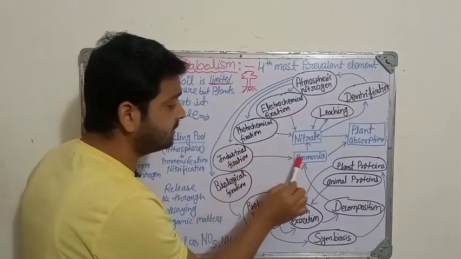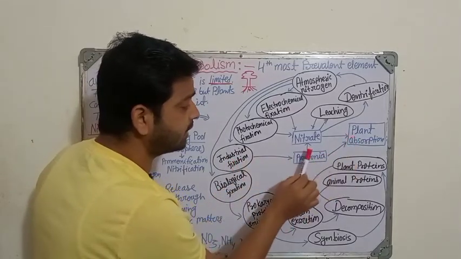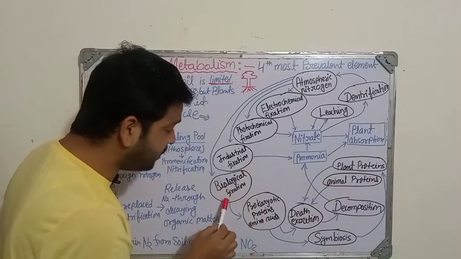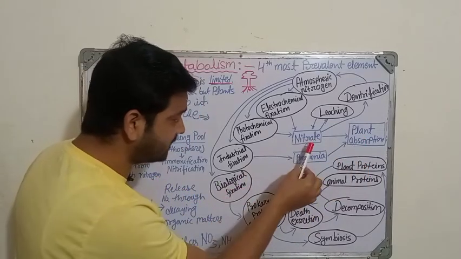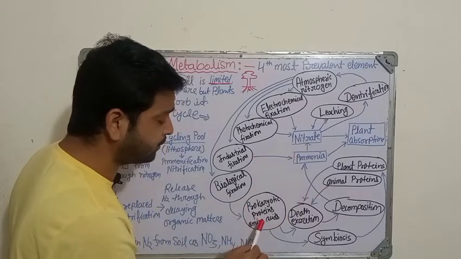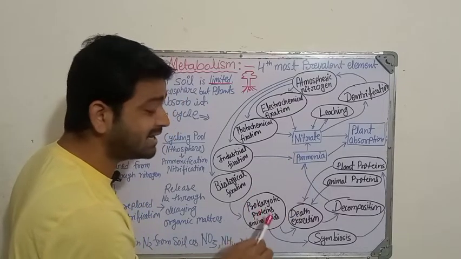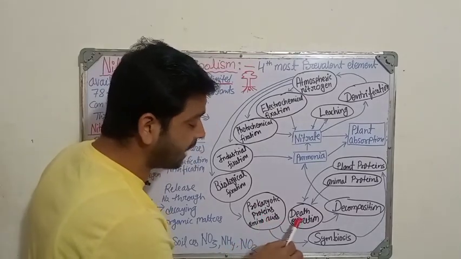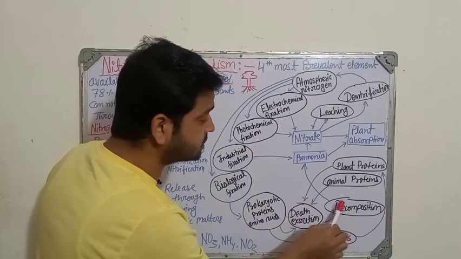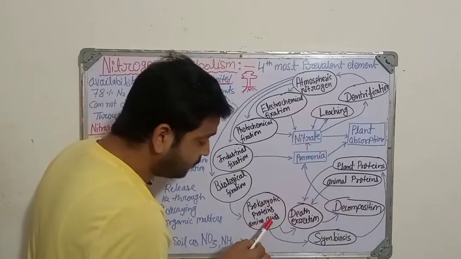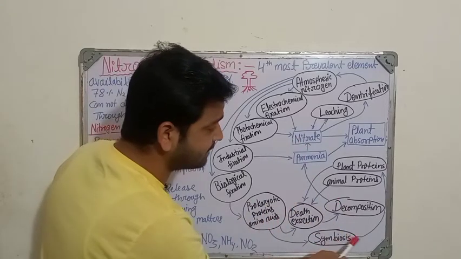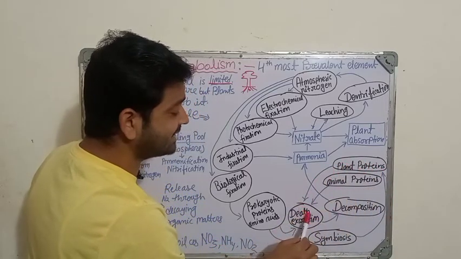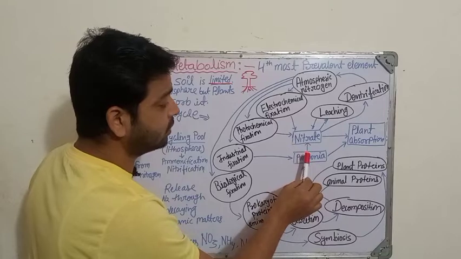From industrial fixation, it will become ammonia, and ammonia also can be used, and ammonia will become nitrate, and nitrate can be used by the plant, okay? After biological fixation, it will not convert directly here. It will go to prokaryotic protein and amino acids, because these are living cells, living organisms, okay? Then it goes to death excretion. After their death, it will decompose, then ammonia, then nitrate. In the same way it goes to symbiosis, and symbiosis is connected to plant protein, and from plant protein, death excretion and decomposition, like that it goes, okay?